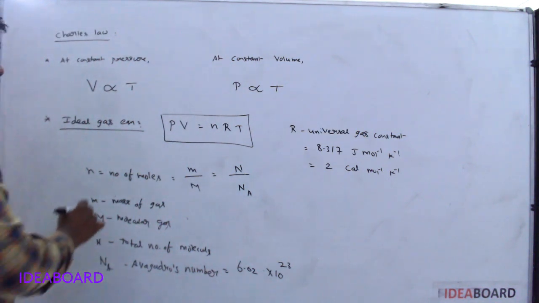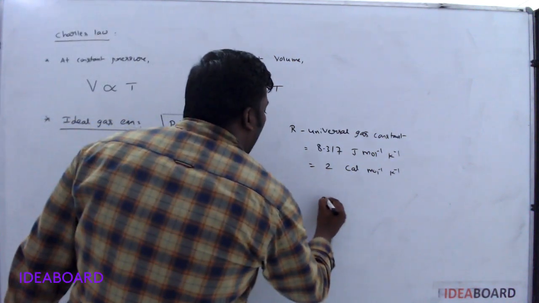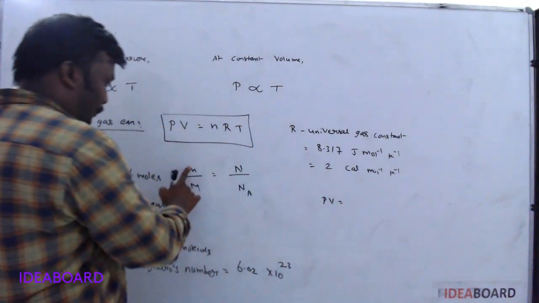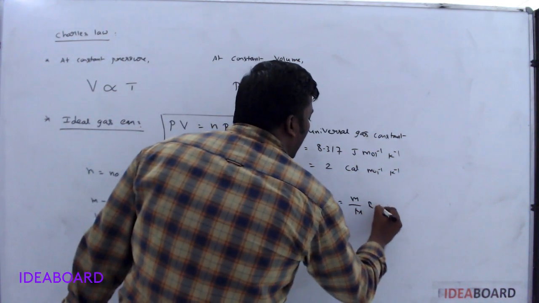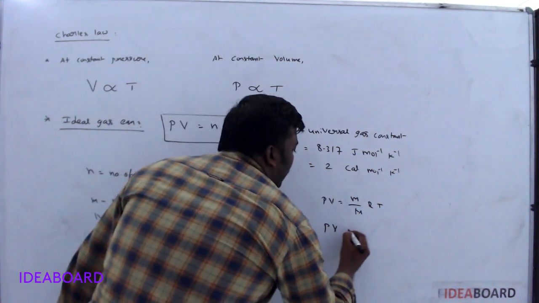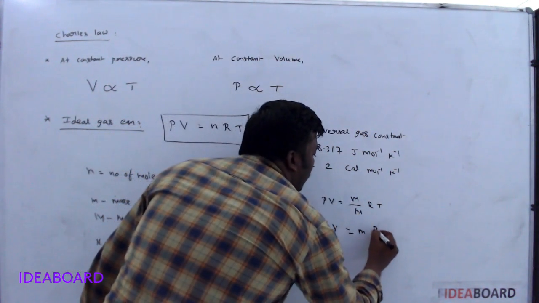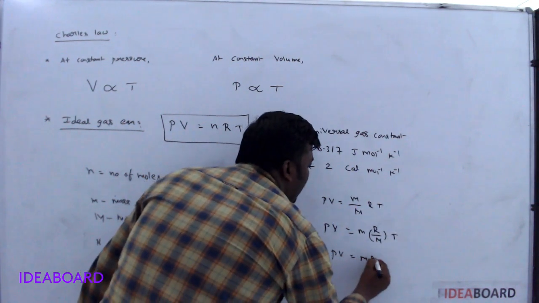Okay, so if you substitute those values of n here, then what is the formula we got? PV is equal to, if we substitute small m by capital M, then small m by capital M into RT. PV is equal to small m into capital R by M into T, PV is equal to mrT.